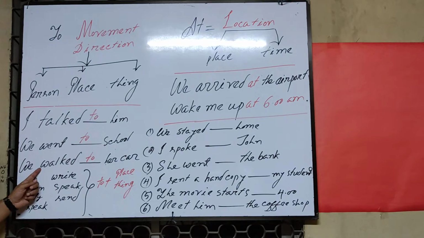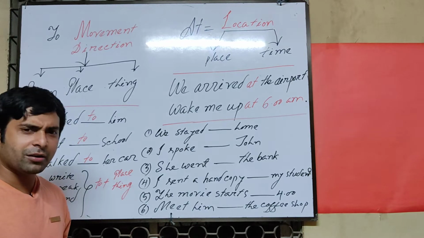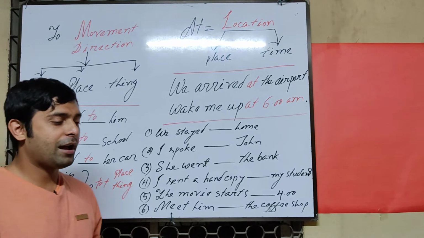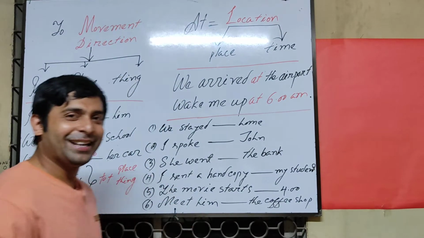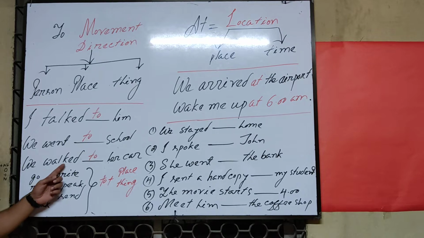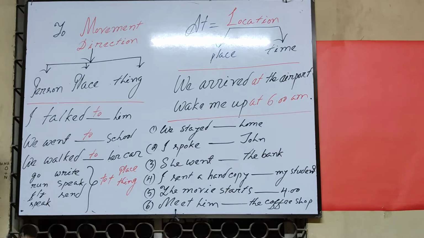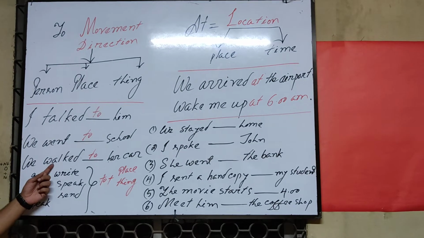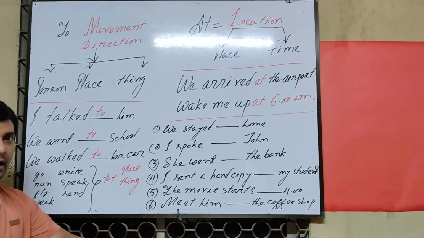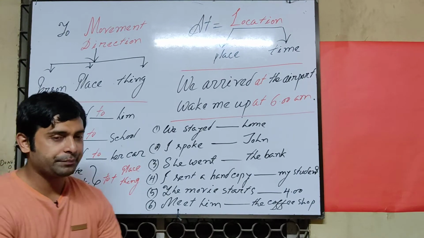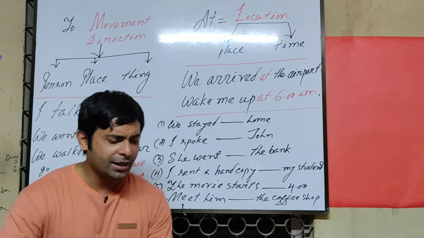And the next one: we walked. I am walking. Is it walking or running? Yes, I am walking, I am not running. If I run, I can run here in this way. However, I walk. So I walked to her car. Am I walking with anybody? Yes, I walked, or we walked, to her car. You can tell her I walk the baby, because the baby is so little. So I can walk the baby.